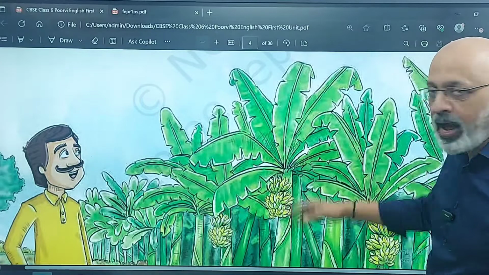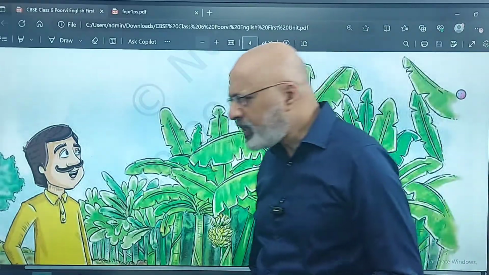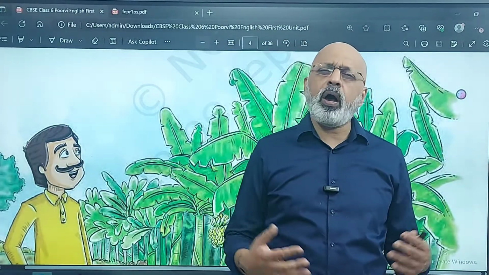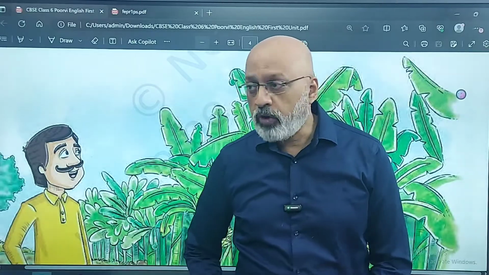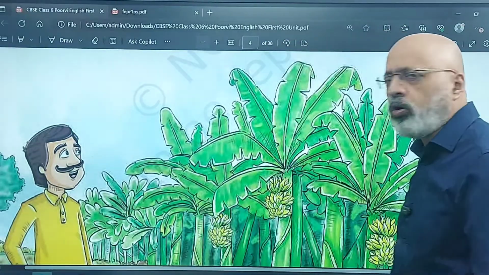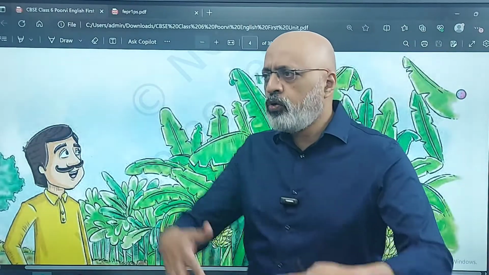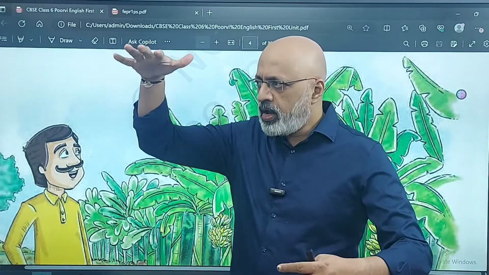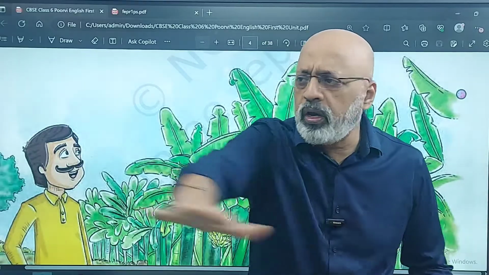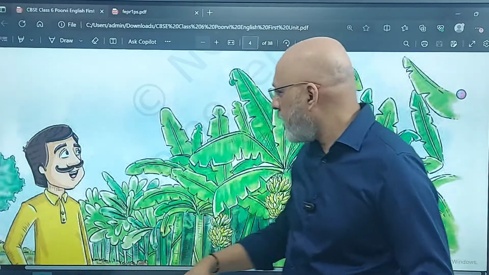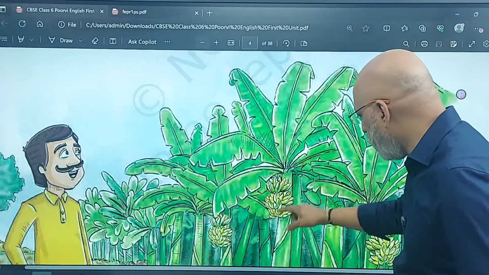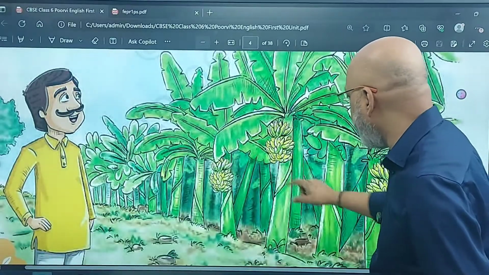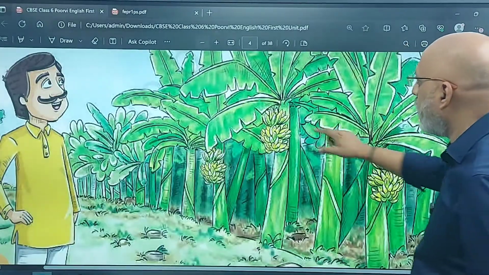I don't know whether you have seen banana plantations. There are many parts of India where you have large banana plantations. One of them is Kadapa in Andhra Pradesh. I remember I was there many years back, on a hillock, and you could see only banana plantations. A beautiful scene. You'll see all greenery and you will have these bananas hanging like this. So he's quite happy with that.